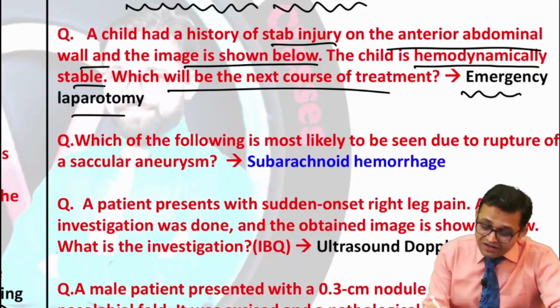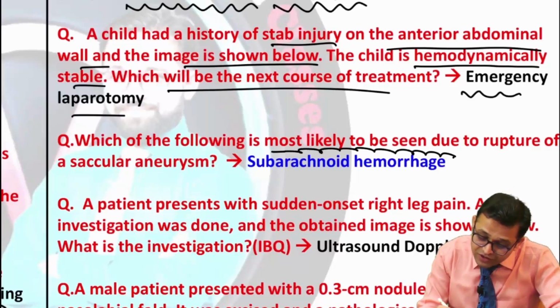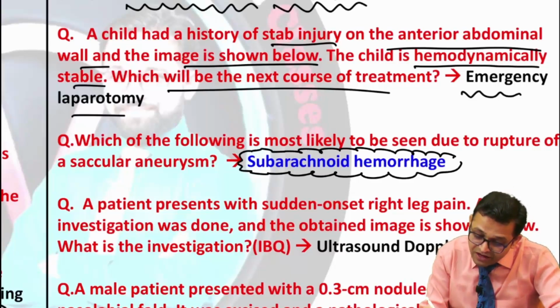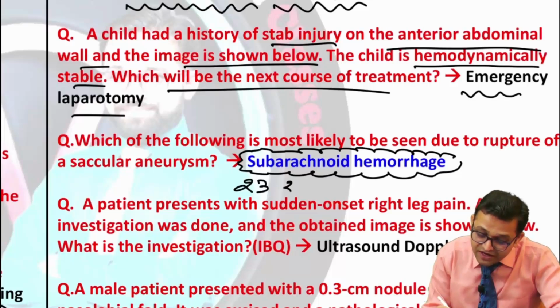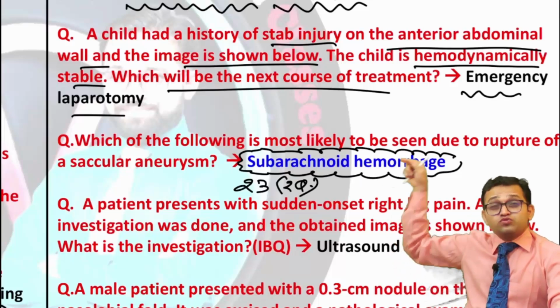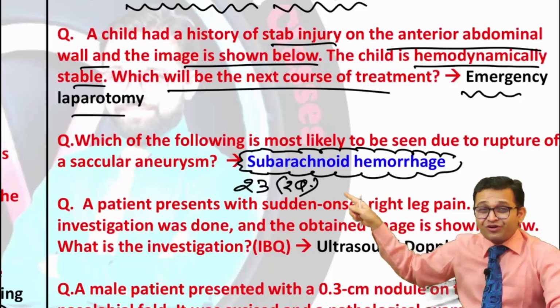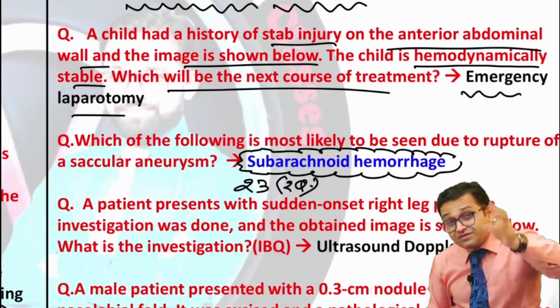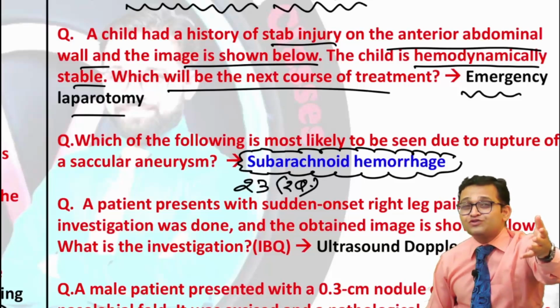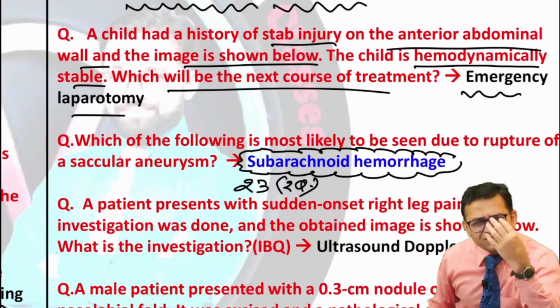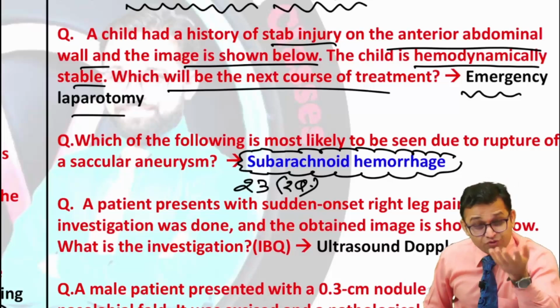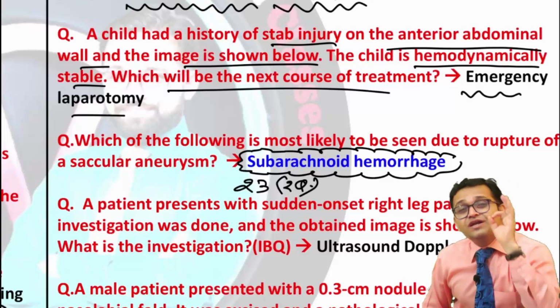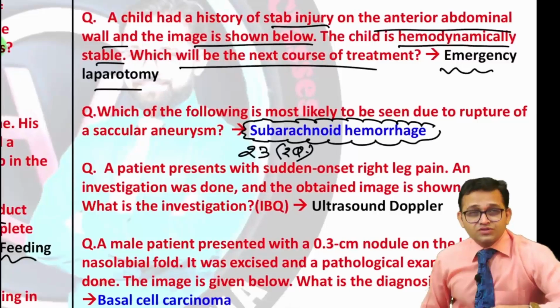Now can you see, again the topic was subarachnoid hemorrhage. This subarachnoid hemorrhage had been asked in NEET PG 2023 and two questions had been asked in NEET PG 2022. So 2022 subarachnoid hemorrhage, 2023 subarachnoid hemorrhage. So get ready for 2024, again subarachnoid hemorrhage or extradural hemorrhage or subdural hemorrhage or intracerebral hemorrhage. Definitely one question is going to be asked.